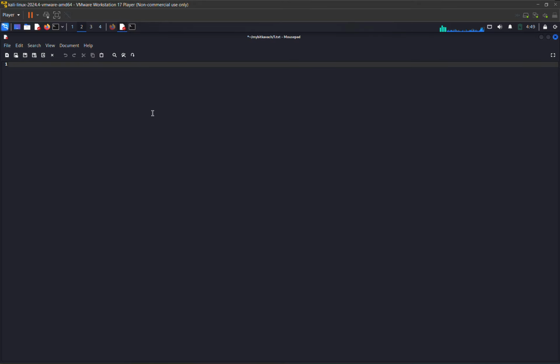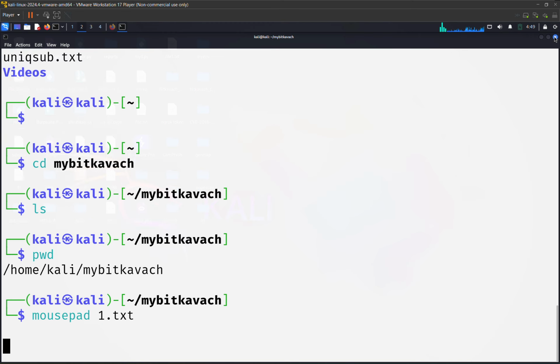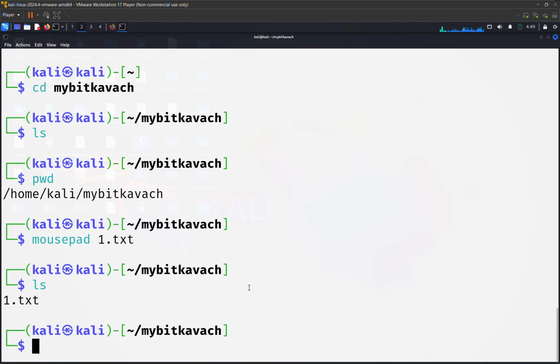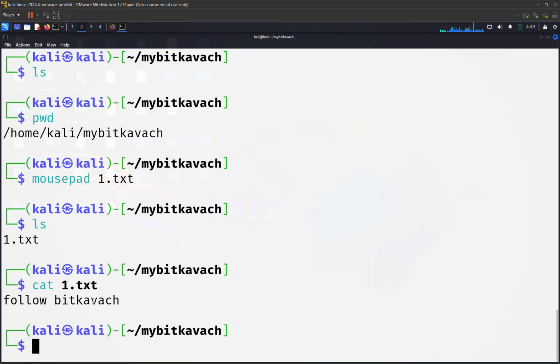So now this is how the file got opened up. I am just writing here, let's say, follow bit coverage, and if I am doing save, now let me close it. Now let me type ls. I have this 1.txt. Now I want to see the data which is in this 1.txt file. So cat 1.txt will be helping me in showing the data of the file, that is follow bit coverage. Now this is one method of making a file using this editor Mousepad, which is already installed in Kali by default.